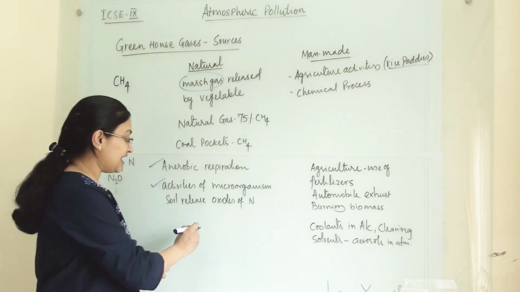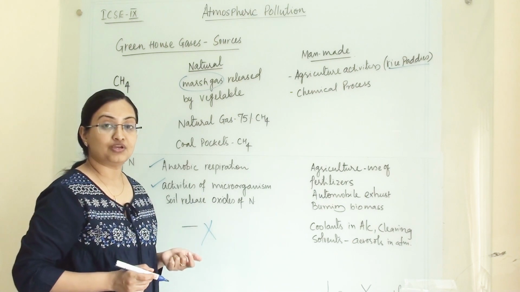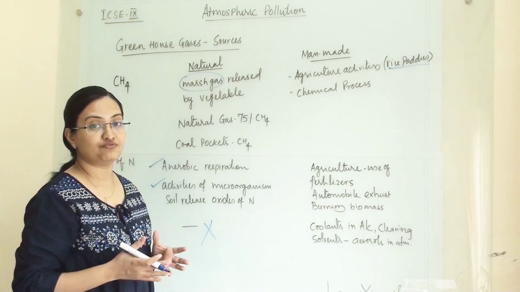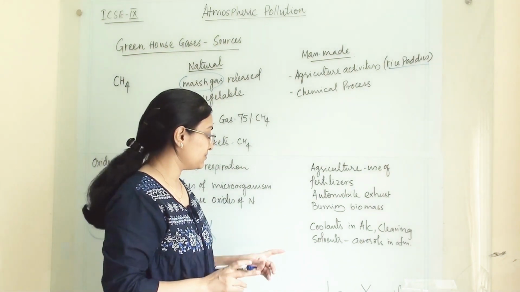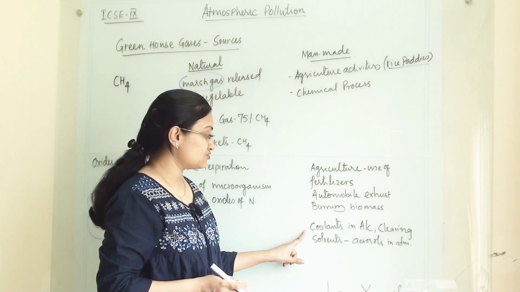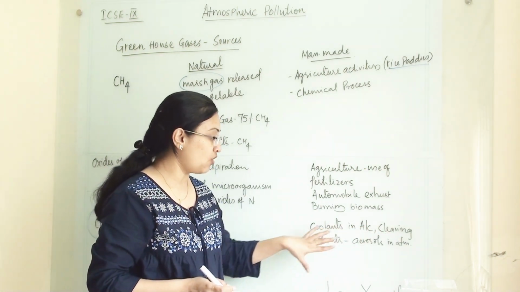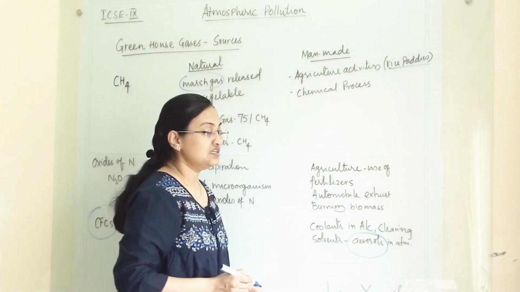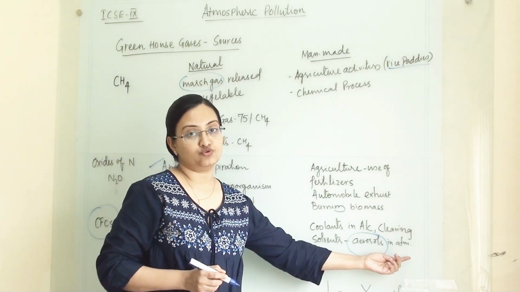chlorofluorocarbons. In no natural activity are CFCs released, because CFC is a chemical, and this chemical gas is manufactured and synthesized in the laboratory. Where do we use it? In coolants, in AC, in cleaning solvents, and through all these activities, aerosols will be generated and released into the atmosphere.